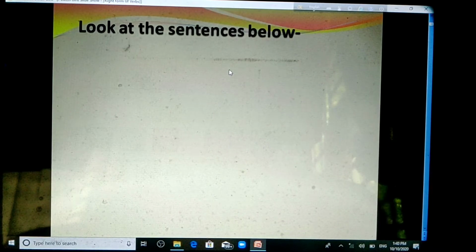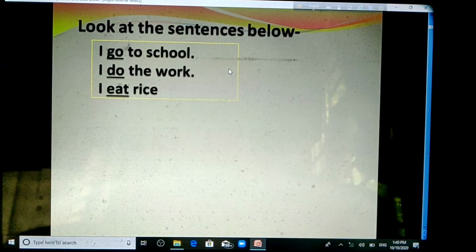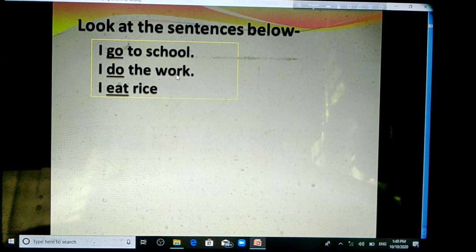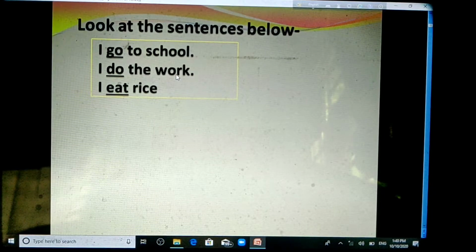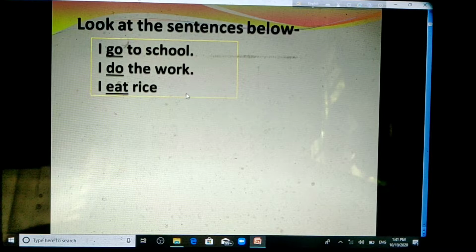Now come to our today's lesson. Dear students, look at the sentences below. There are three sentences. Number one is I go to school. Number two is I do the work. And the third sentence is I eat rice.